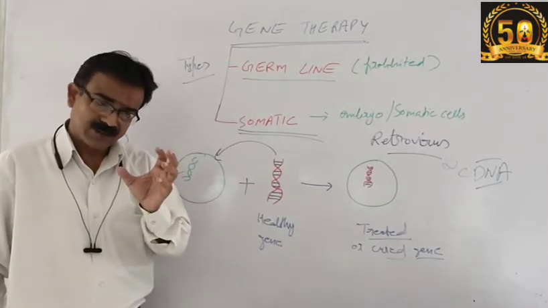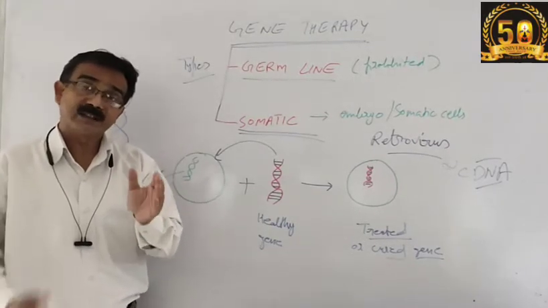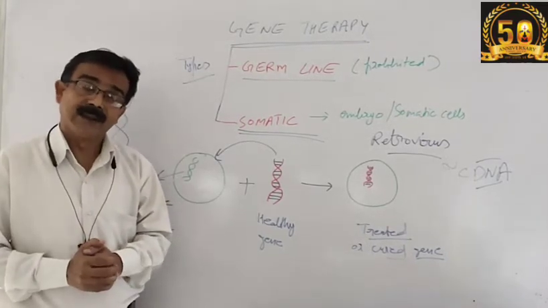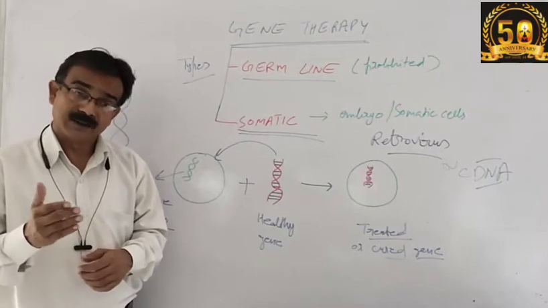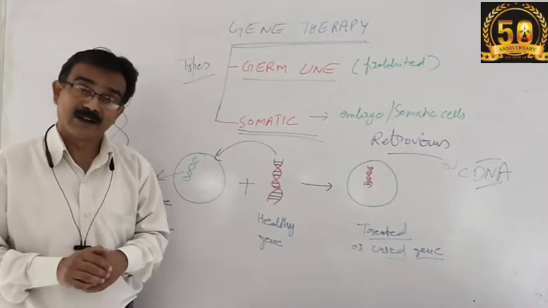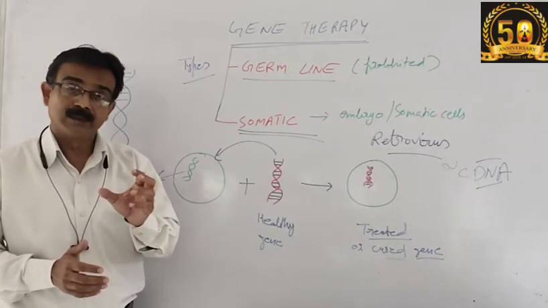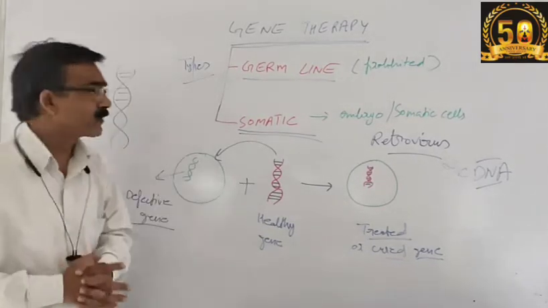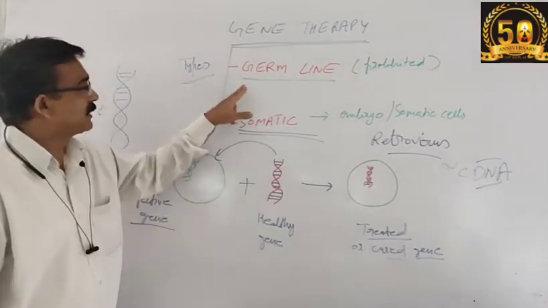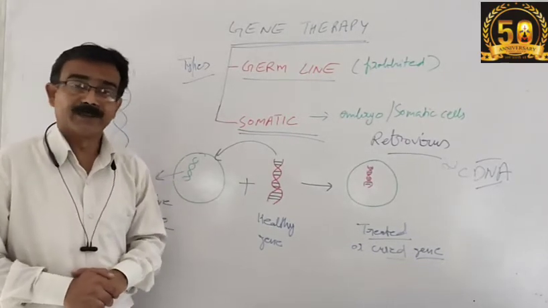If I would like to define gene therapy, then gene therapy is a technique in which an unhealthy or defective gene is replaced by a healthy gene, or the defective gene is treated with the help of biotechnology and made healthy or defect-free, right? Further, gene therapy is categorized into two main types. One is germline gene therapy and another is somatic gene therapy.